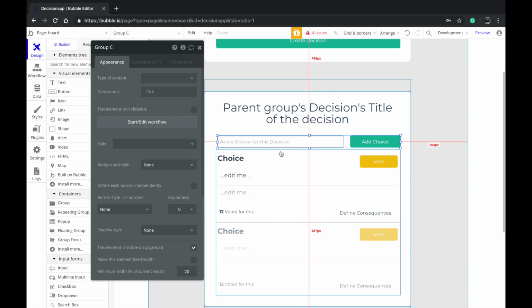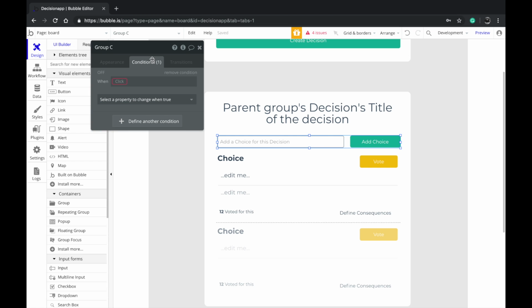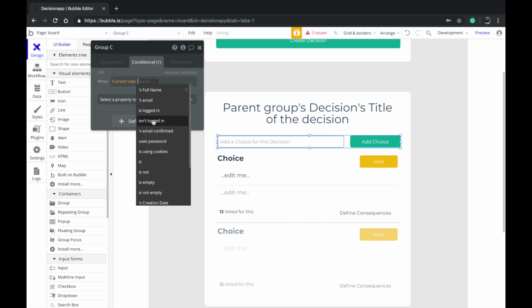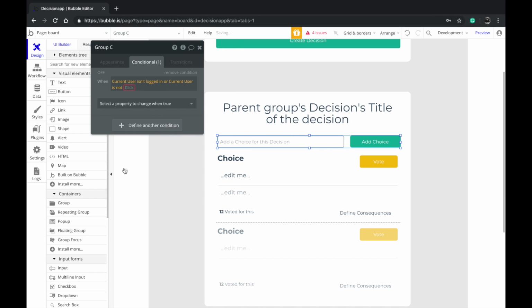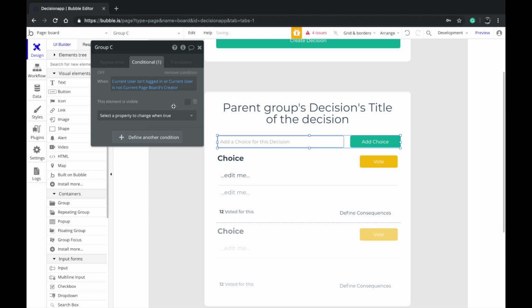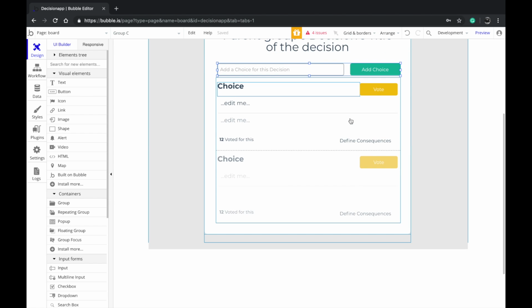By default, this group is visible to everybody, but I want to hide it if other people come in. So how can I do that? I want to say if the current user isn't logged in, or if the current user is not the current page board's creator. These are two basic conditions, if the user is not authorized to add a choice here. So I want to hide this, so I'm going to say this element is visible, and I'm going to uncheck this. This time, this part will not even be visible for other people.